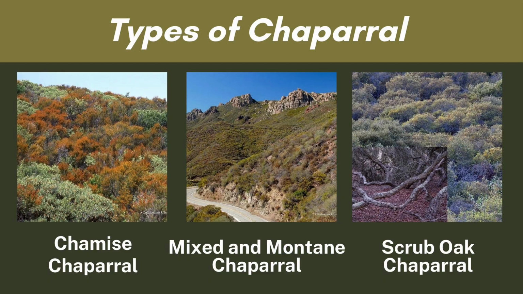The third picture is the example of scrub oak chaparral. Scrub oak chaparral is characterized by the dominance of scrub oak species like Quercus dumosa. This type of chaparral is common in areas with well-drained soils and can be found in both coastal and inland regions. Scrub oak chaparral is known for its dense thickets of oak shrubs, which provide habitat for various animals. Like other chaparral types, it is adapted to periodic wildfires and can regrow after fires.